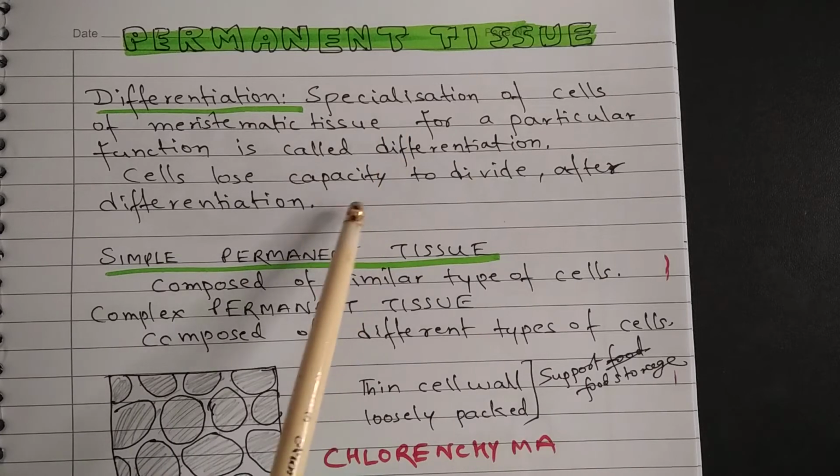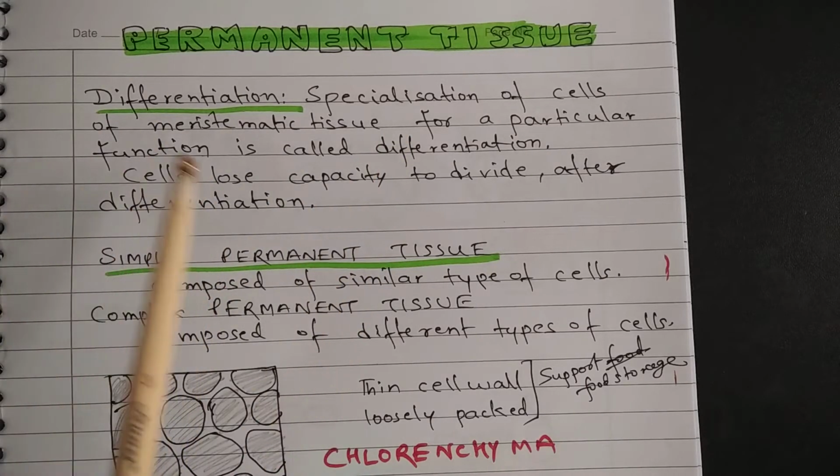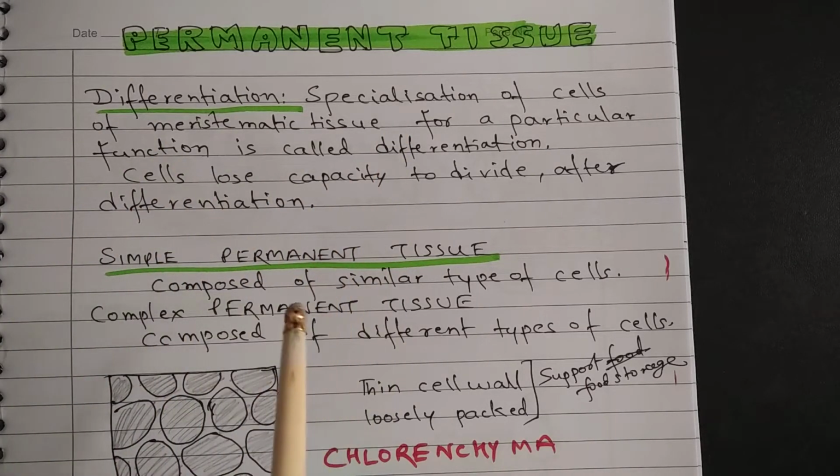Once a tissue attains differentiation, it loses its capability to undergo cell division, and the cell division stops after that. And that is when the meristematic tissue changes into permanent tissue.